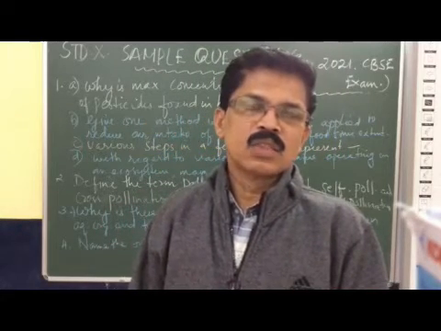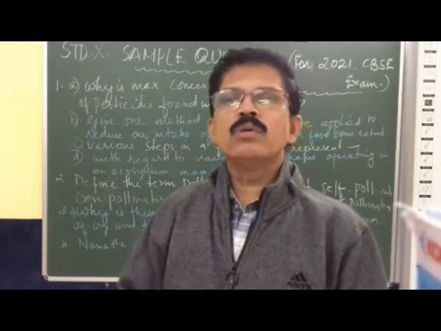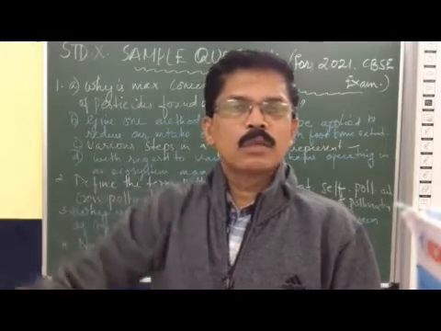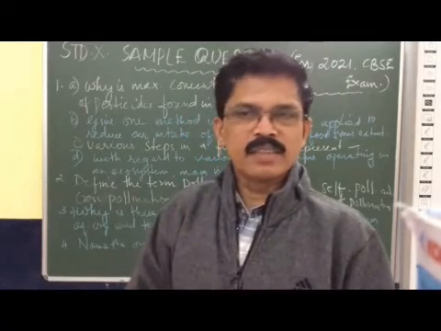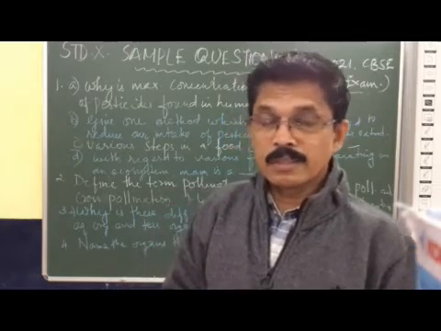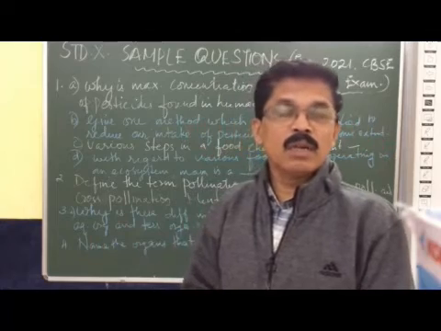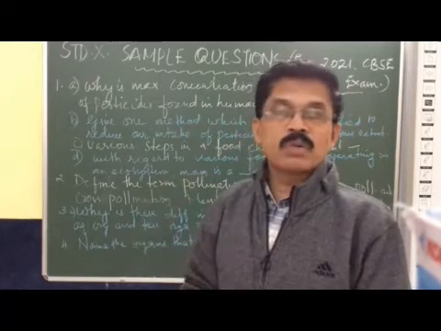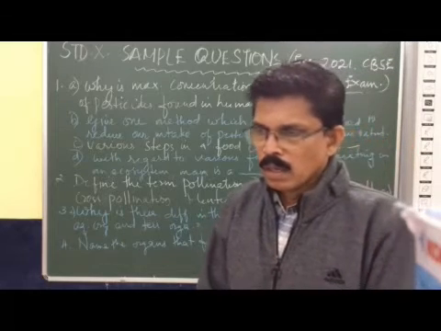In biopesticides, organisms are used for killing the pest, no chemicals. Biopesticides are organisms which kill the pest or harmful organisms, so that crops will get protected from the pest. That is one method.